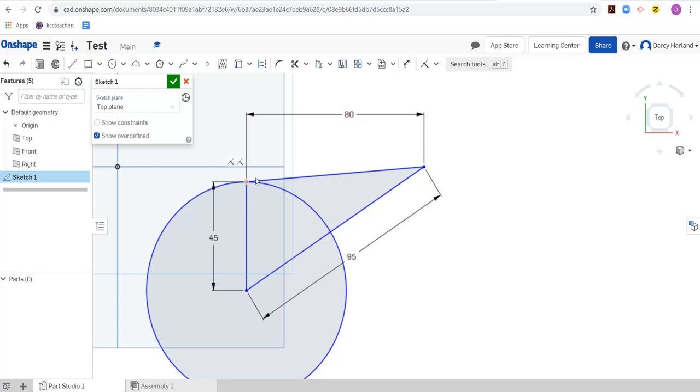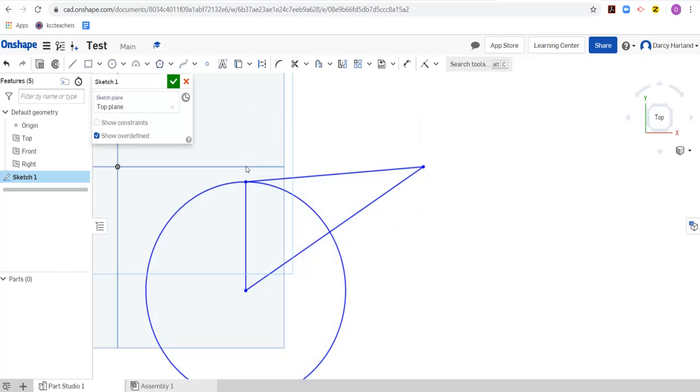So what I was trying to say is that this is 80 millimeters, 45 millimeters, 95 millimeters, and that can all make sense. But as soon as I make it a right angle triangle, as soon as I bring this point up to that line there, parallel with that origin point and parallel with this line, then it makes that triangle a right angle triangle.